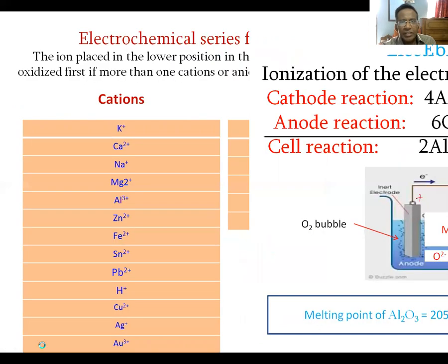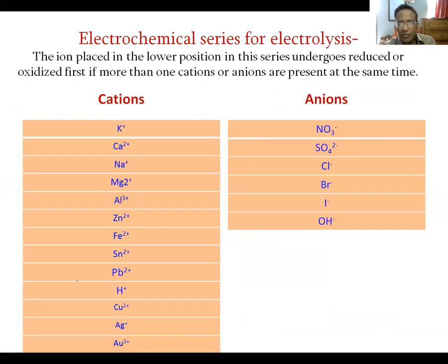Which cation will get the chance to be reduced at the cathode if more than one cation is present, and which anion will get the chance to be oxidized at the anode when more than one anion is present, is determined by a series which is called the electrochemical series of electrolysis.